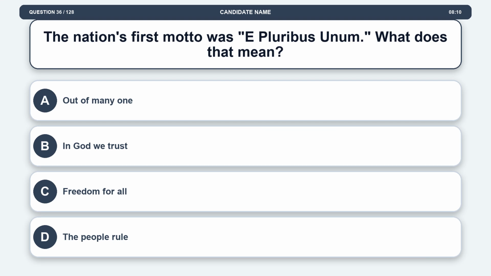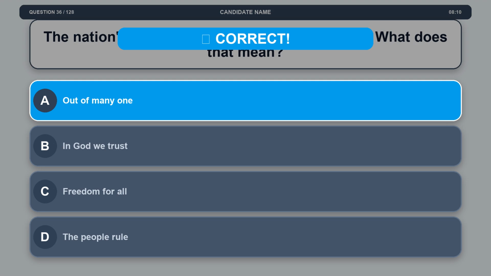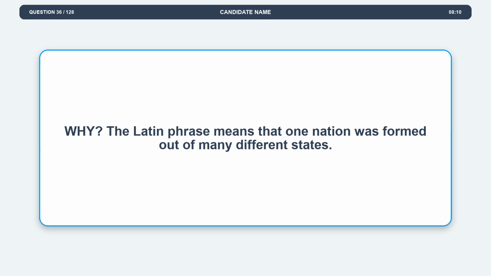Question 36. The nation's first motto was E pluribus unum. What does that mean? Option A, out of many one. Option B, in God we trust. Option C, freedom for all. Option D, the people rule. The correct answer is option A, out of many one. Explanation. The Latin phrase means that one nation was formed out of many different states.